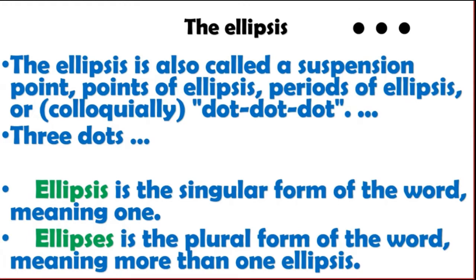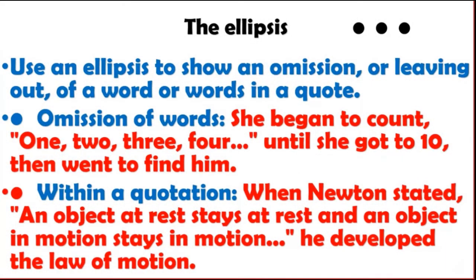Three dots are called ellipses. Many times you have seen these three dots. Ellipsis is the singular word and ellipses is the plural word. There is no need to worry about that, but three small dots are ellipses. It creates suspension, right? How? It shows omission of words, meaning some words are missing. 1, 2, 3, 4. We are not writing up to 100, we are just putting 1, 2, 3 and dots. The reader will understand.